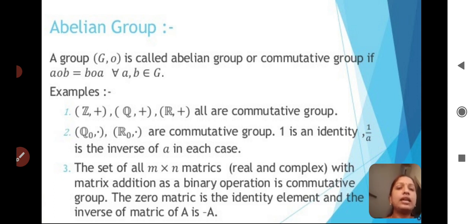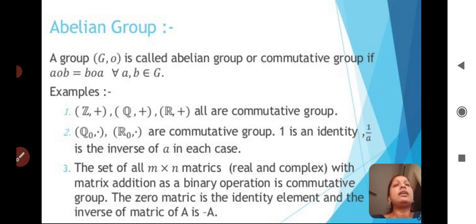Another algebraic structure is the set of real numbers without the zero element under the binary operator multiplication, which will also form a commutative group. In this group, the identity element will be 1, and 1 by a is the inverse of a in each case.